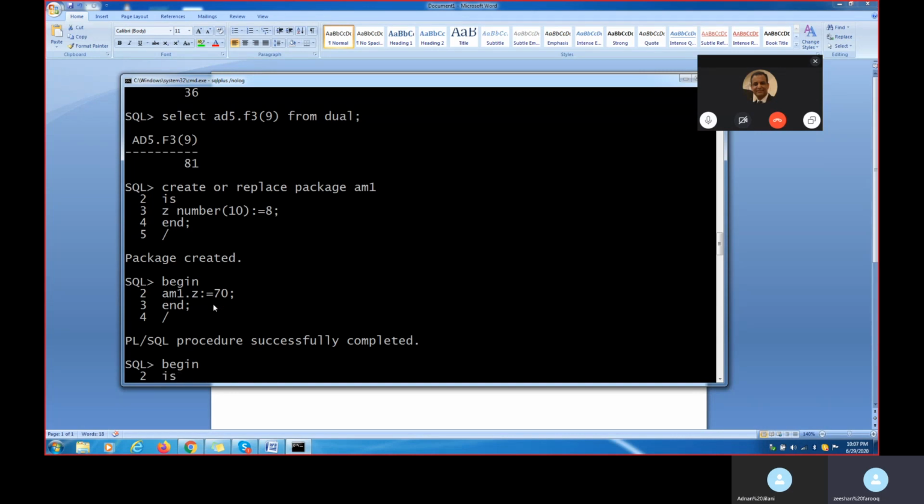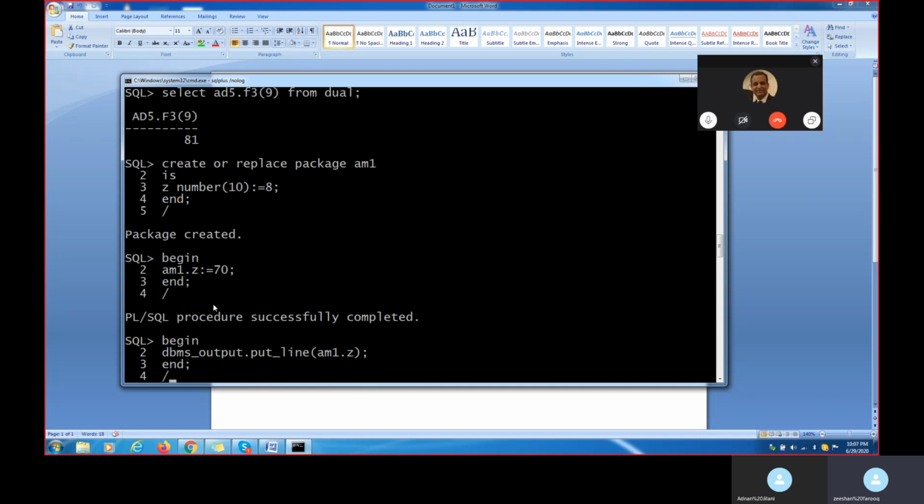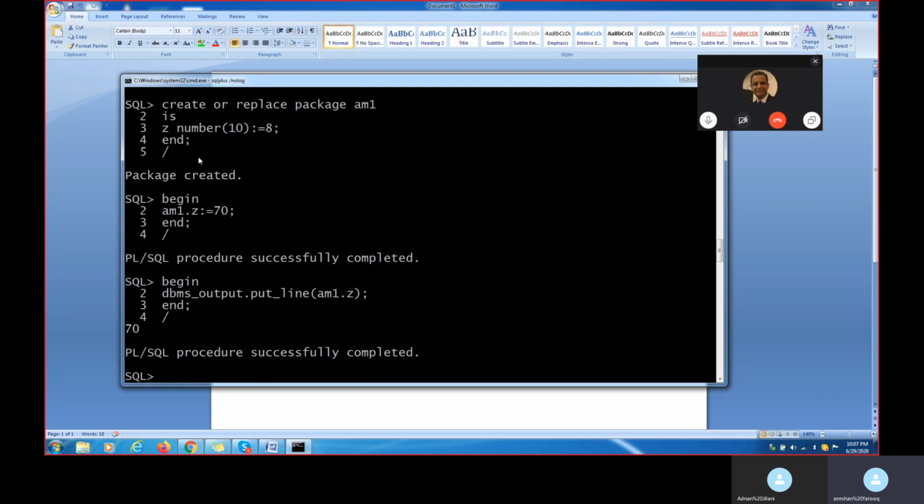Begin, DBMS output. Now, whenever I want to execute this and display output, what is my package name? AM1 dot, what is my normal value? Z, right? Z is the normal value. Now if I execute the same here like this, then end slash. What is coming now? The last value 70 is completely gone. Whatever we defined earlier, we defined one more value for Z, and then we tried to execute the program against the package. The last value I had given is completely gone. It is not showing me the last value.